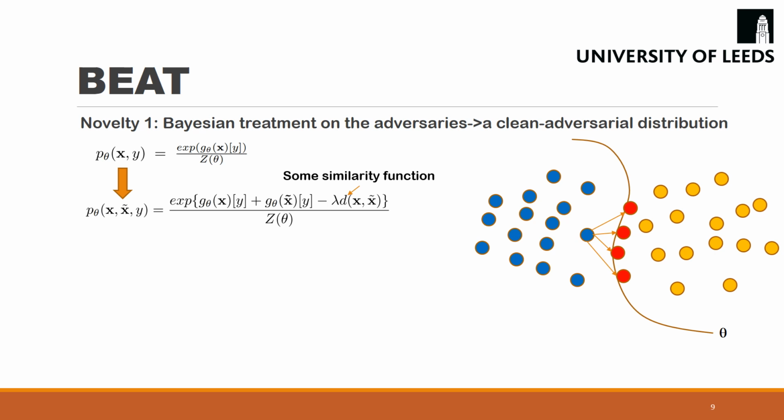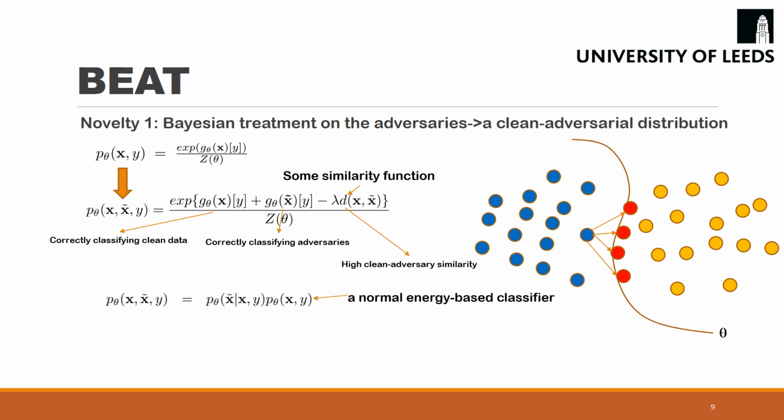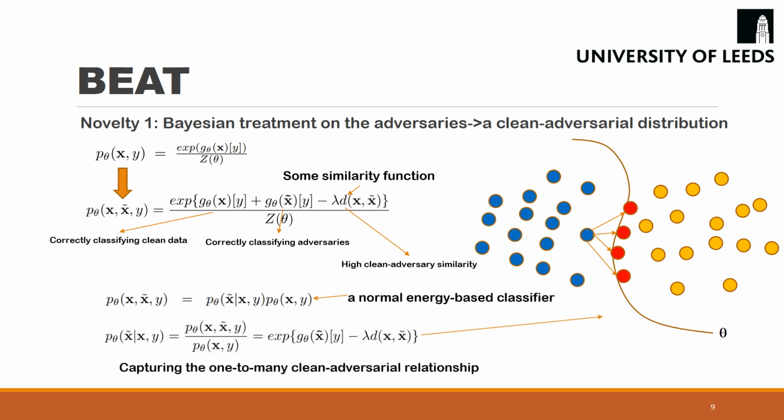The last term is the distance function measuring the distance between x and x tilde. The first two terms dictate that the classifier should correctly classify x and x tilde. The last term dictates that we are less likely to observe x tilde if it's too different from x. Given the clean adversarial distribution, we can easily represent the conditional probability of x tilde given x and y, which captures the one-to-many relations between them.